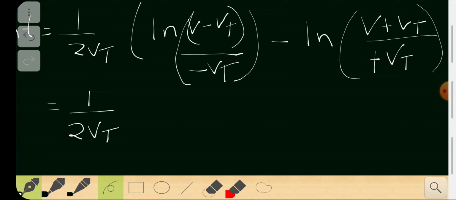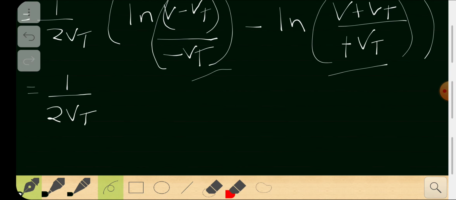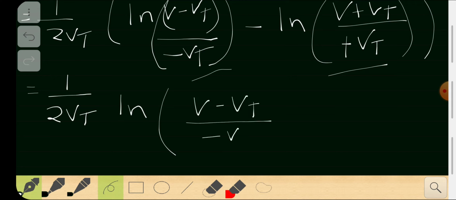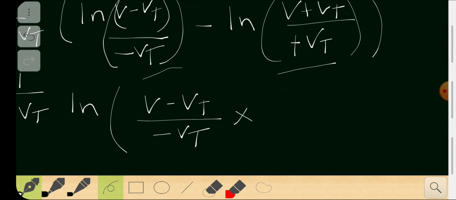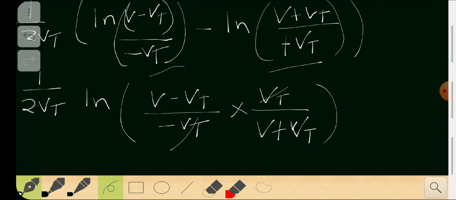So again log a minus log b, so log a by b is v minus vt by minus vt times the reciprocal of the next thing, vt by v plus vt. And this thing cancels and you get a minus sign.